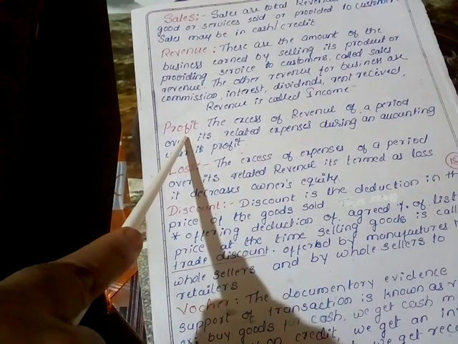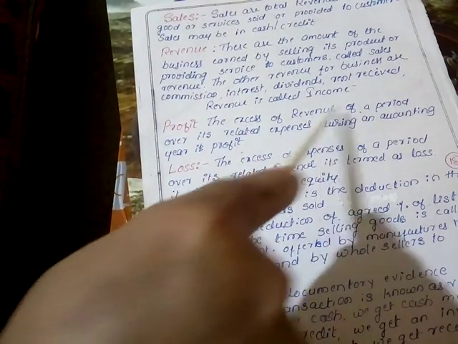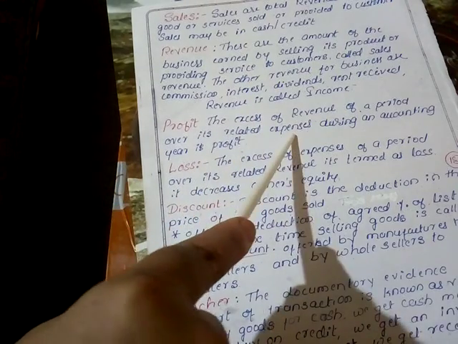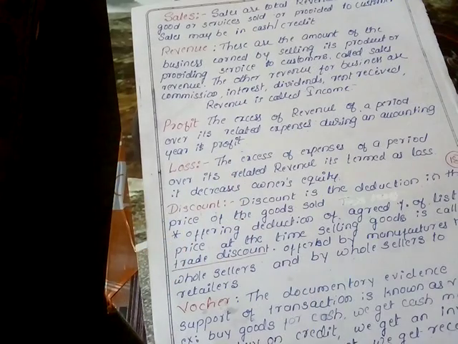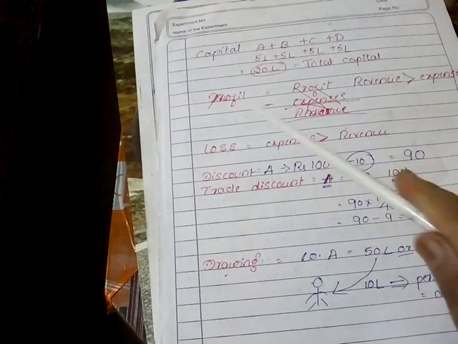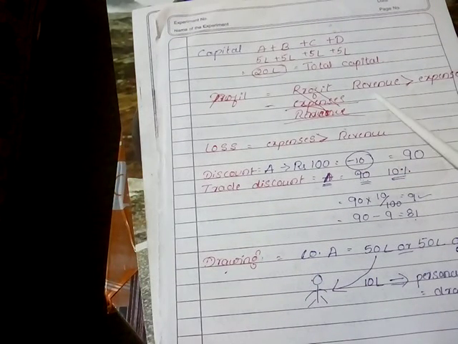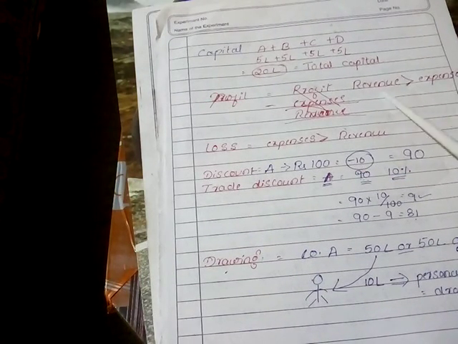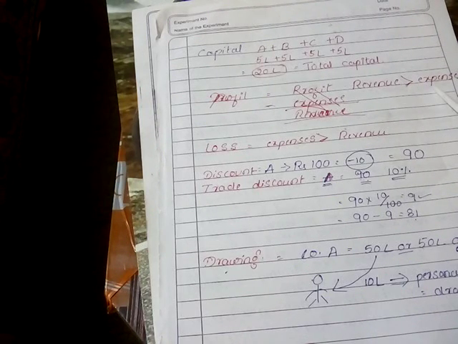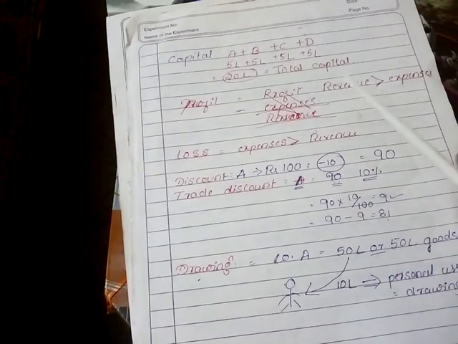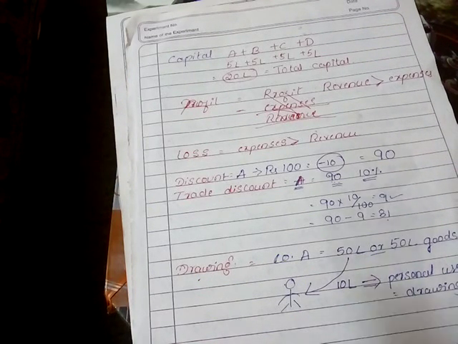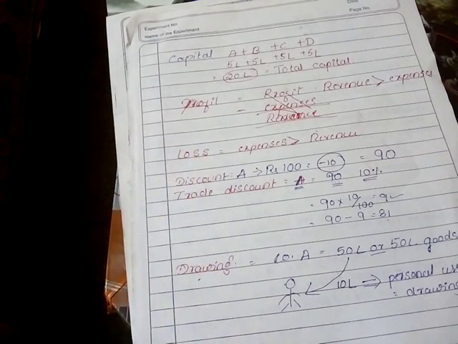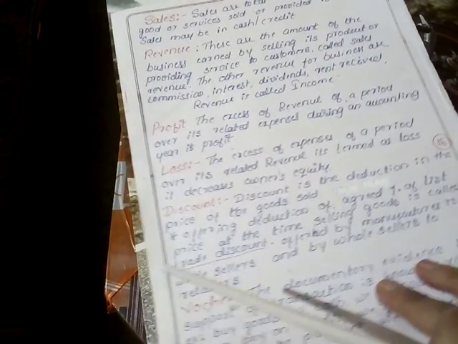Then profits. Profit is the excess of revenue of a period over its related expenses during the accounting year. If revenue is more than expenses, it is considered profit. In case the revenue of the company is more than its expenses, it is considered the profit of the company. Then loss.